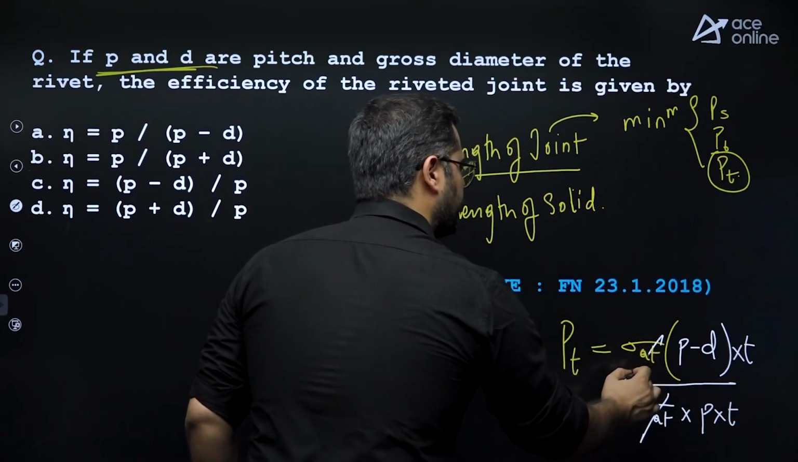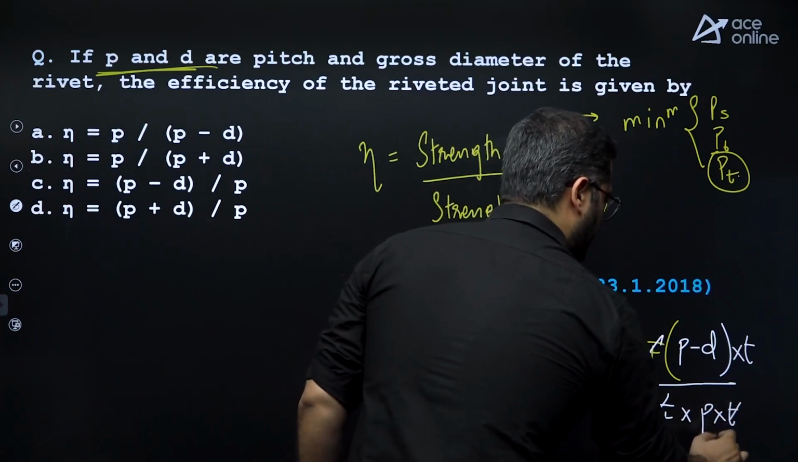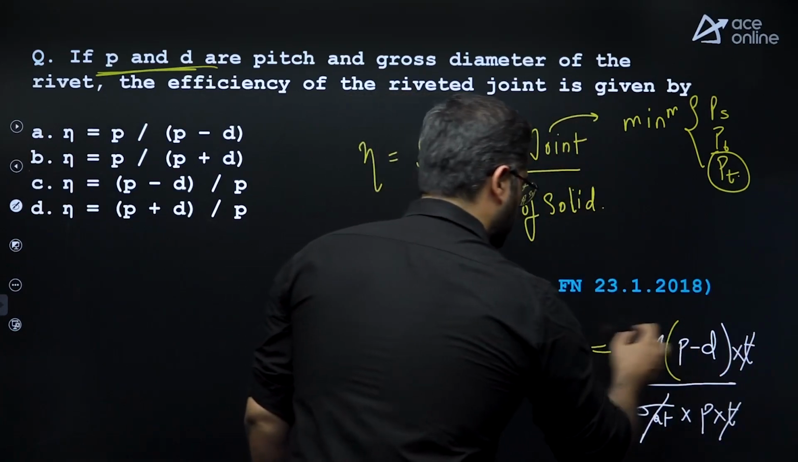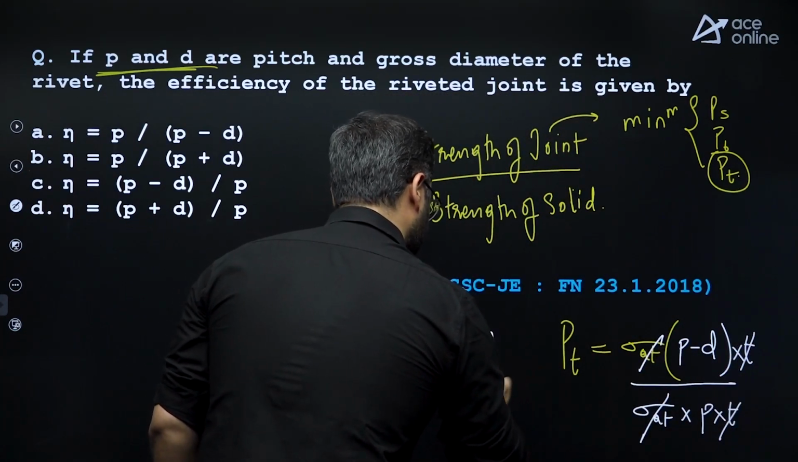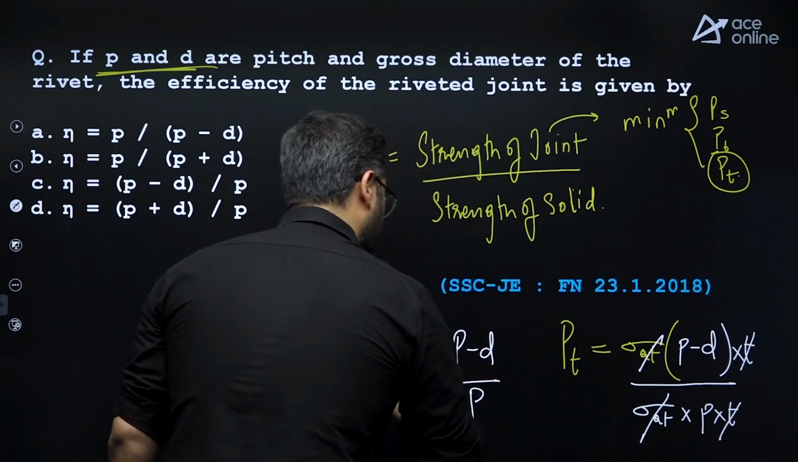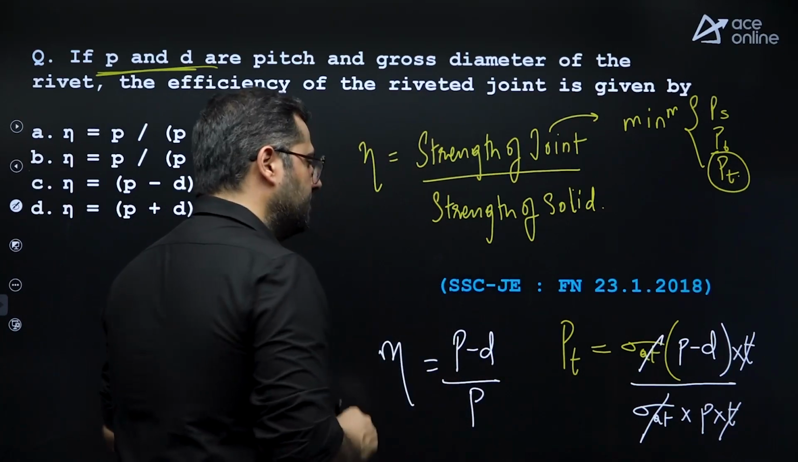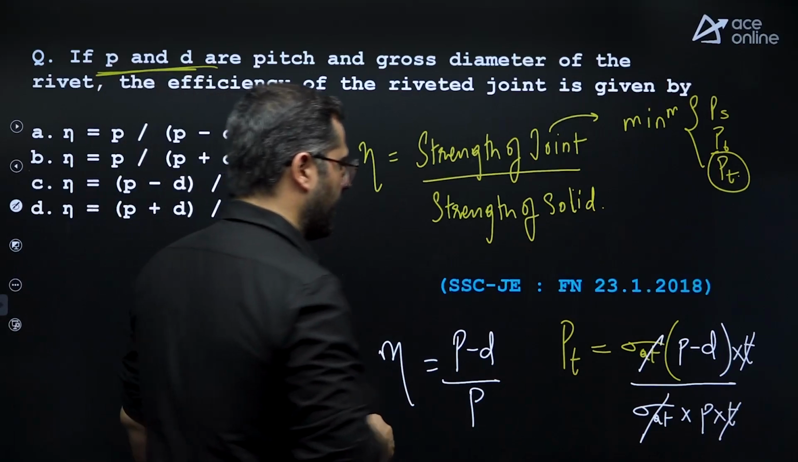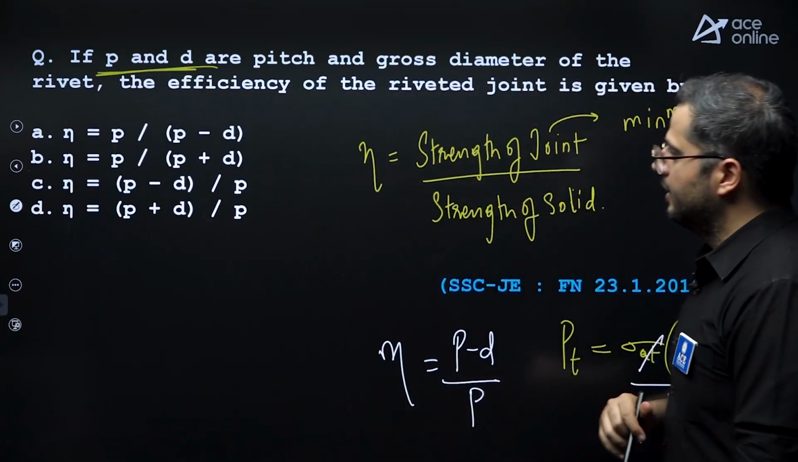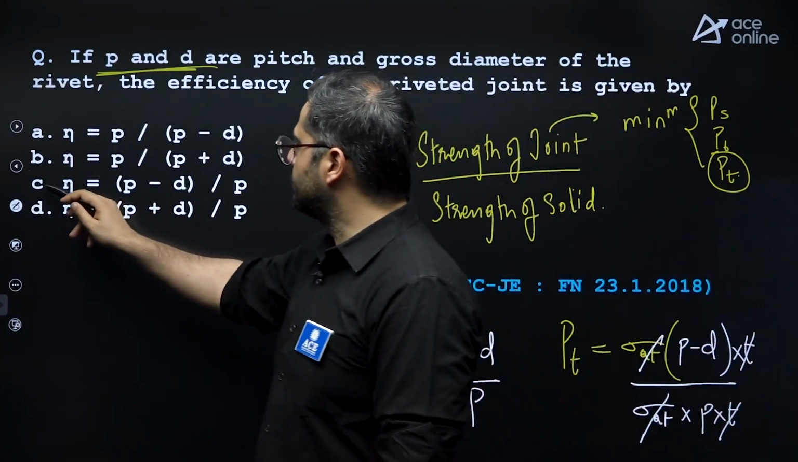Here sigma at and sigma at get cancelled out, and T and T get cancelled out. The answer over here is P minus D by P. This is your efficiency, right? So the answer over here is option C.